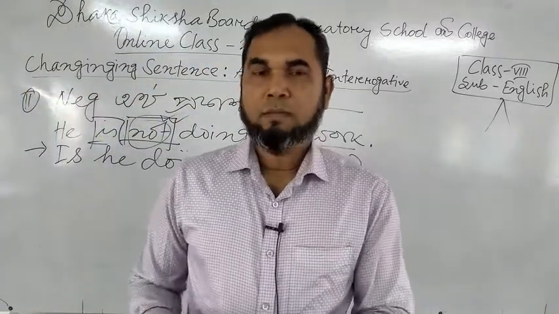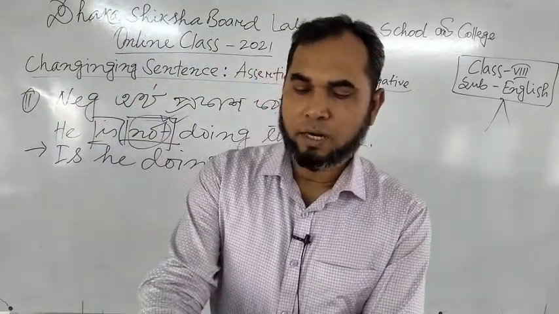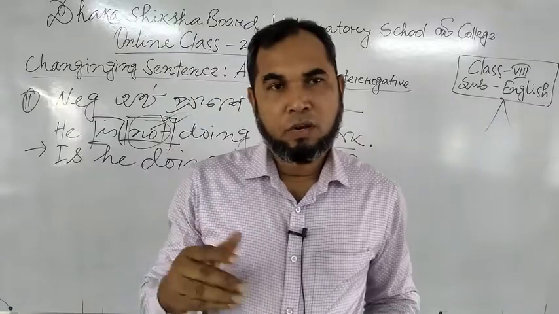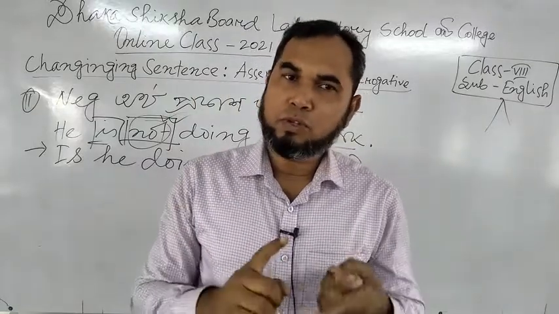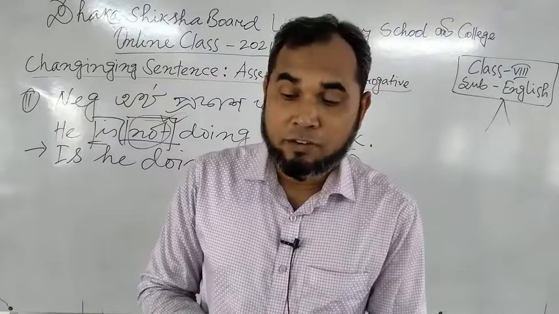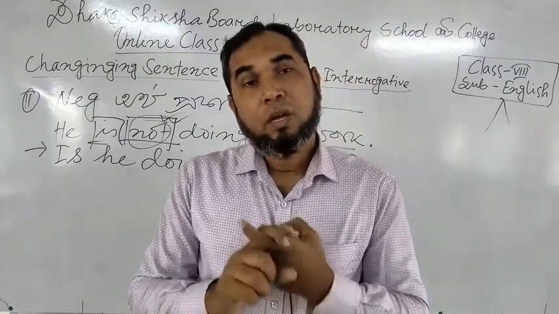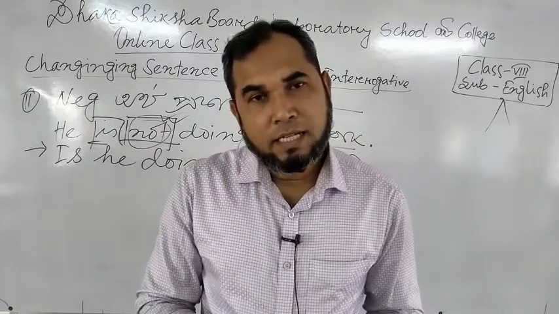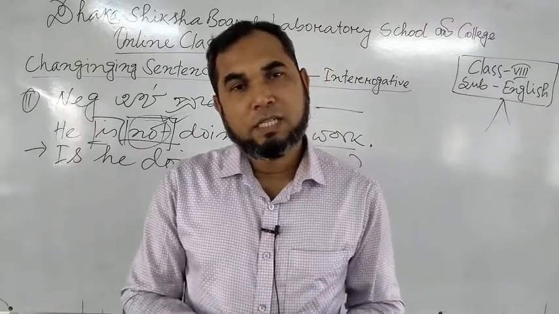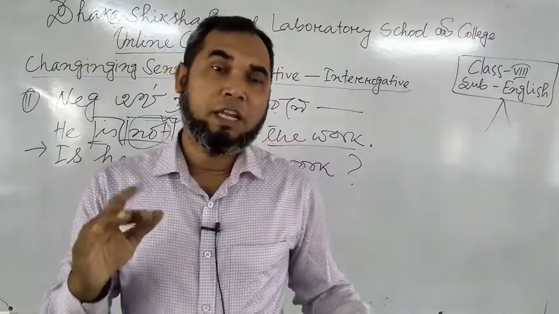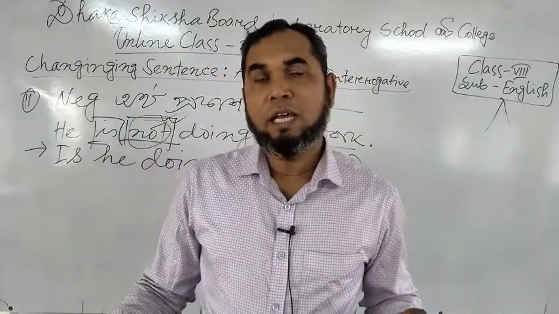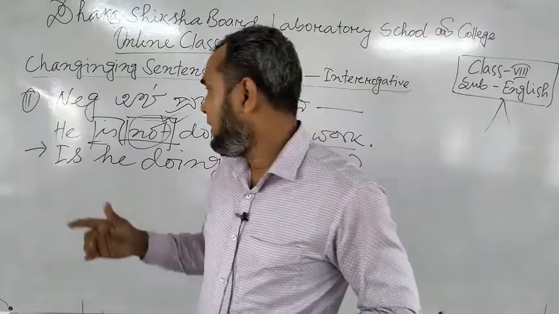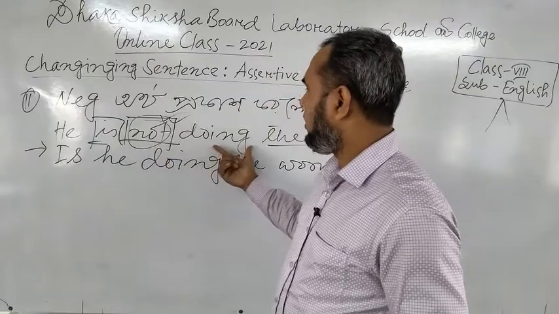That is, my dear students, we have learned here two very important things. If the assertive sentence has positive or affirmative meaning, we have to use not. If there is an auxiliary verb there, we have to use not or n't with that auxiliary verb. If the sentence expresses negative meaning, or particularly if the sentence has not or n't, you have to only remove the not and the sentence will be this way. That is, he is not doing the work.